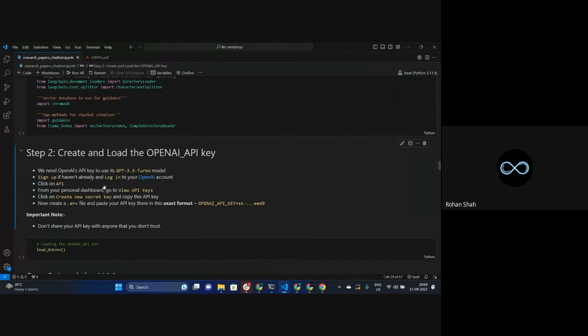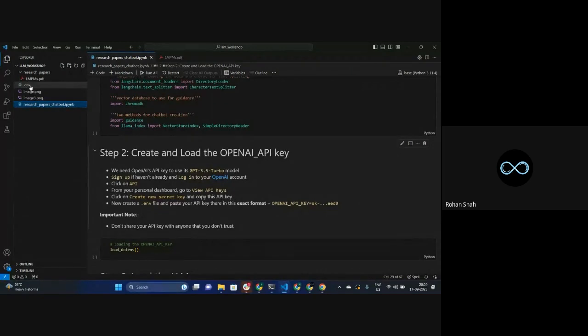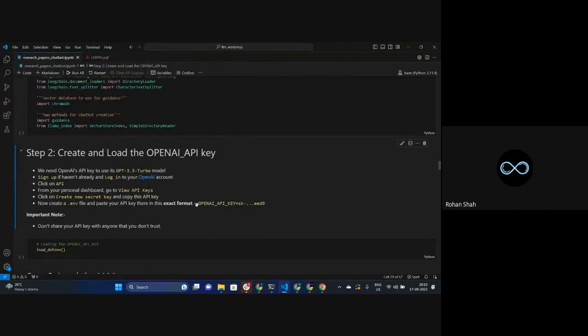You come to your project folder. In the project folder, create an empty file. In that empty file, write this particular thing, the one that I have written over here. Everything is in caps lock. It's OPENAI underscore API underscore KEY, and no spaces in between the equal to. Just write equal to and paste your key as it is. If you are not following this particular syntax, then it might give you an error. But that's how you will be loading this API key to your system.